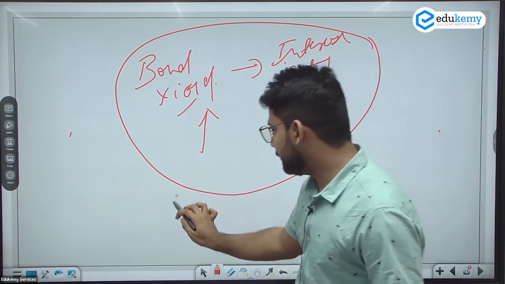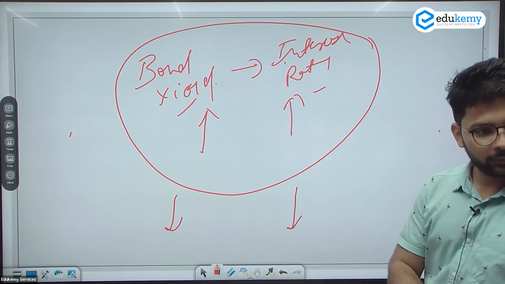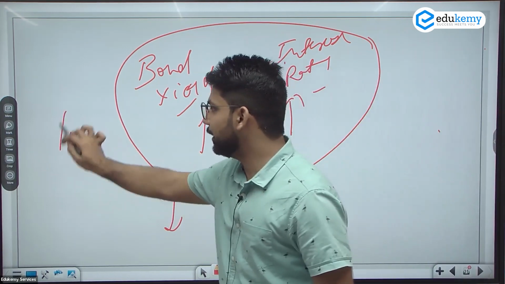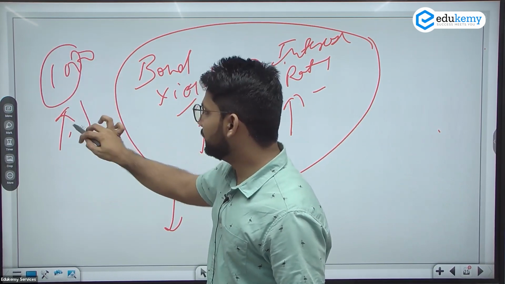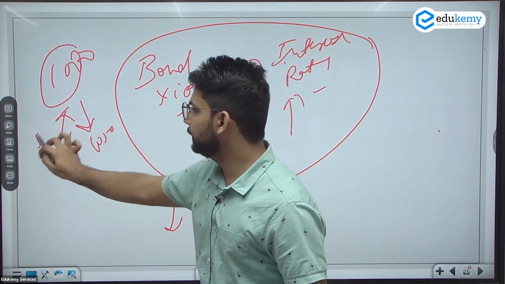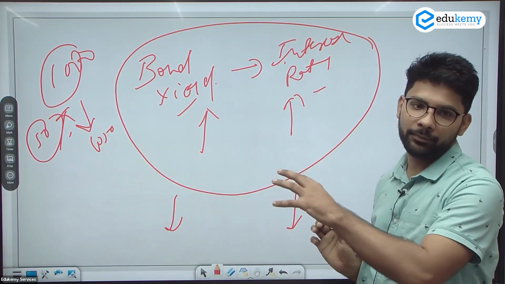And whenever the interest rate decreases, the bond yield also decreases. Okay, because the demand for bonds will become more, they will increase the price to 1,000 again, and there is 1050, and the bond yield will decrease. So this is the concept to understand the premium, the forward premium.